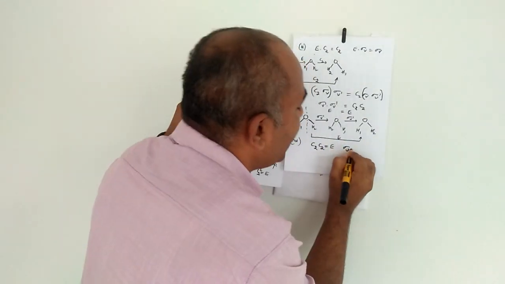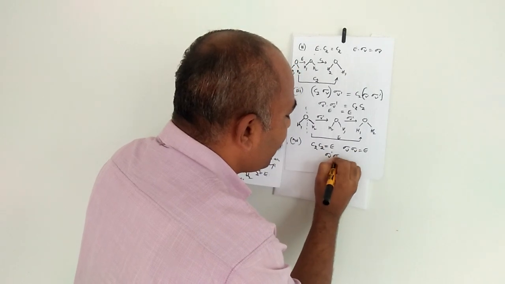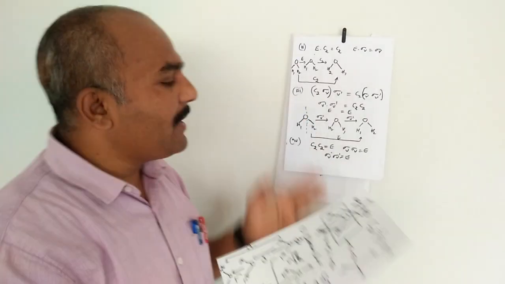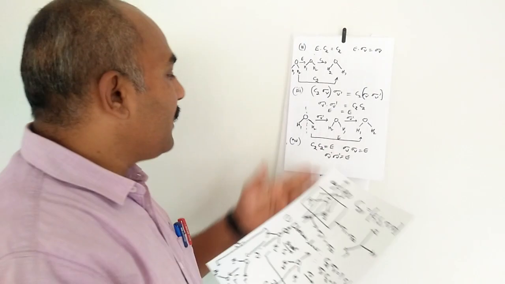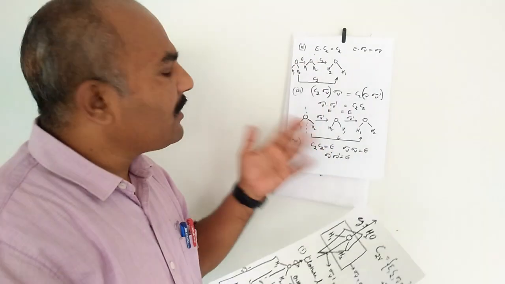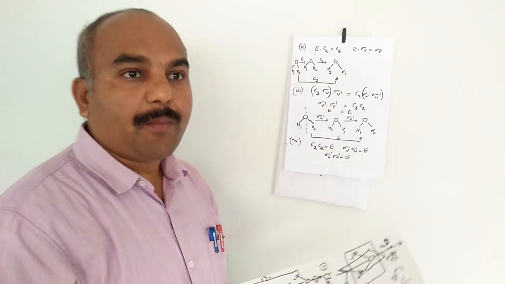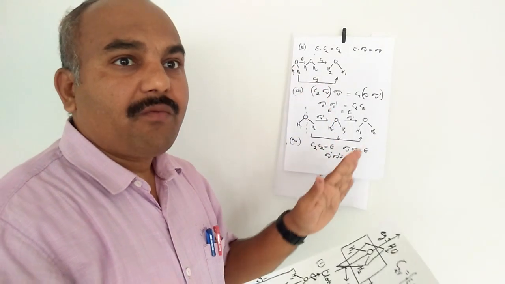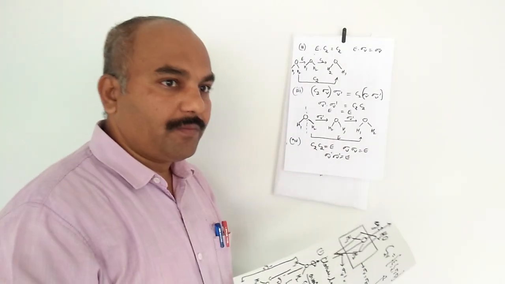Similarly, sigma V into sigma V is equal to E, and sigma V dash into sigma V dash is equal to E. So every element in this abelian group is the inverse of its own. Okay, so the inverse law also holds good. So all these elements of the C2V point group obey the group properties. Hence C2V is a complete, well-formed group. We can accept this C2V as a group.